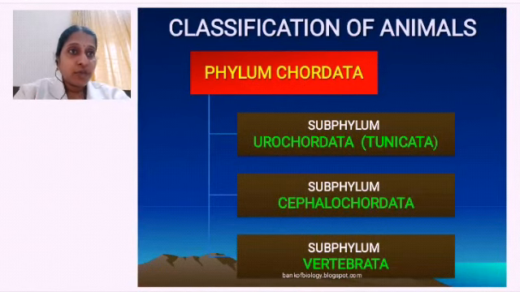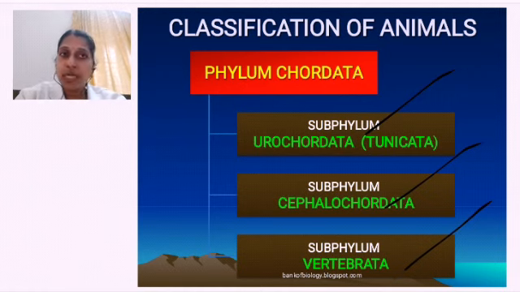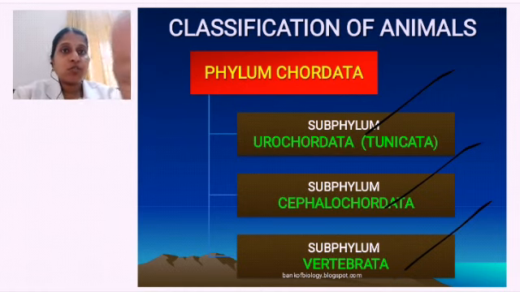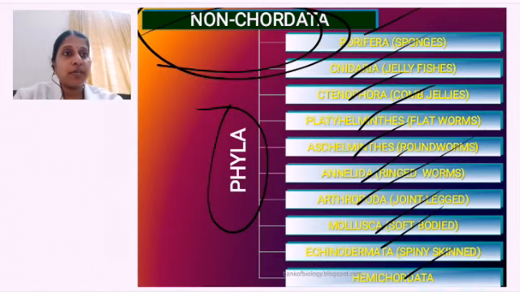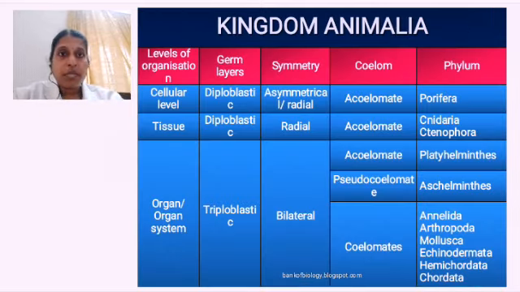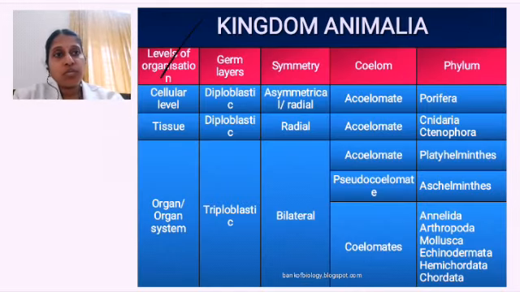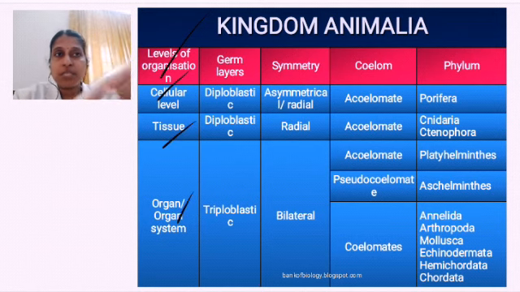And thereafter chordata is divided into three: Urochordata, Cephalochordata and Vertebrata. So the chordates are divided into three parts, and the non-chordates, I told you, are divided into these many parts. Now, kingdom Animalia: levels of organization I told you, cellular level, tissue level, organ system level.